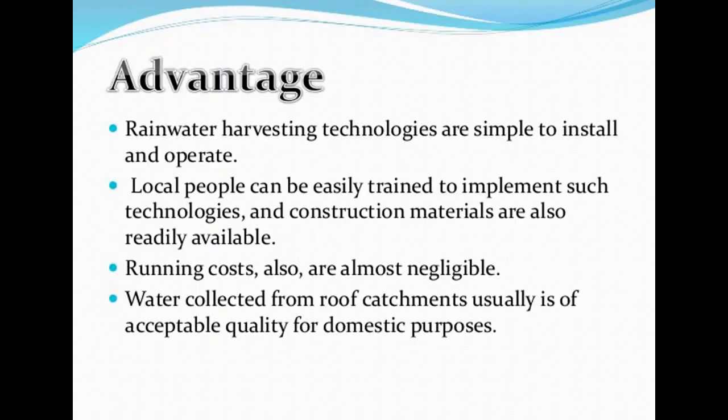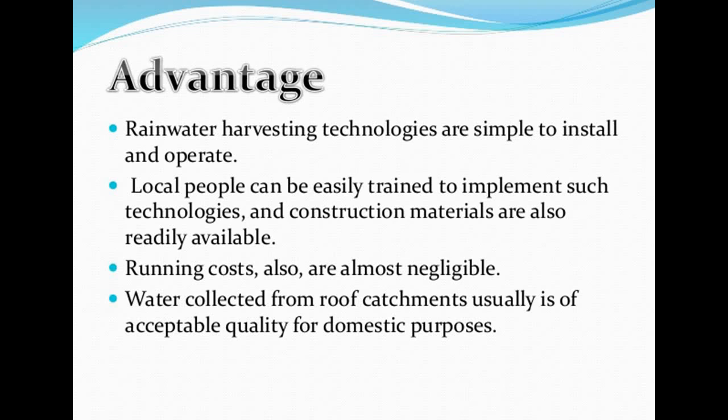Now the advantages of this rainwater harvesting were that these techniques were very simple to install and operate, and the local people can be easily trained to implement such technologies. The construction material was also readily available as well.